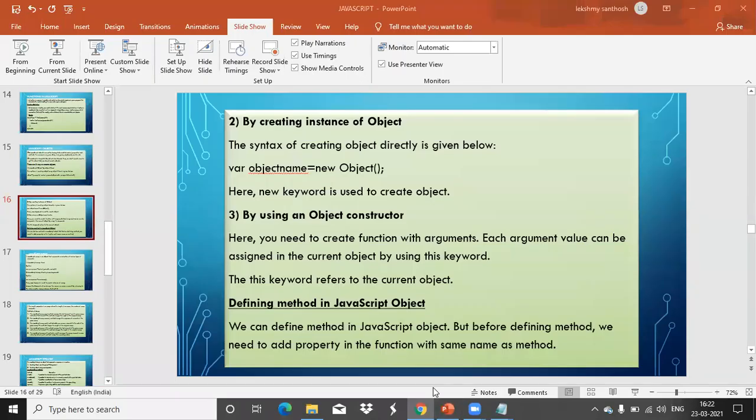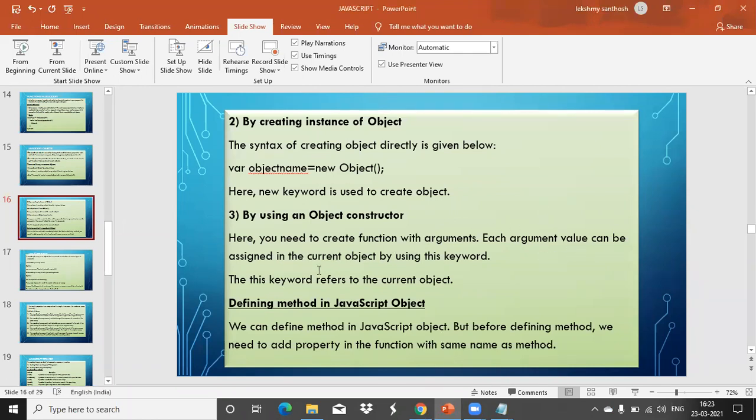The first method was object literal, the second is object instance. The third one is using a constructor. A constructor is actually a function only. So using a constructor function, you can create an object. What is a function, we learned. How to create a function also we learned last class. So this is a constructor function. You need to create a function with arguments.